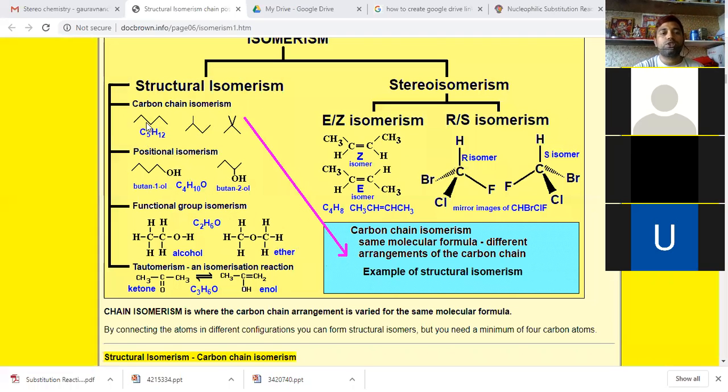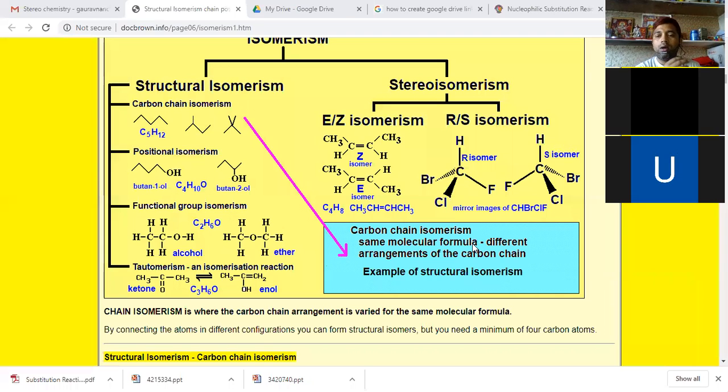So chain isomers have the same molecular formula. They have a different arrangement of the carbon chain. The carbon chain is arranged in different forms or different manners. They will have the same molecular formula like C5H12, but a different arrangement of their carbon chain.